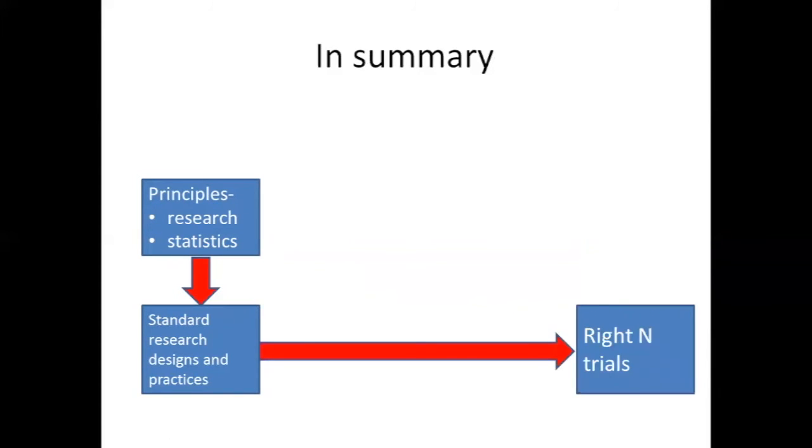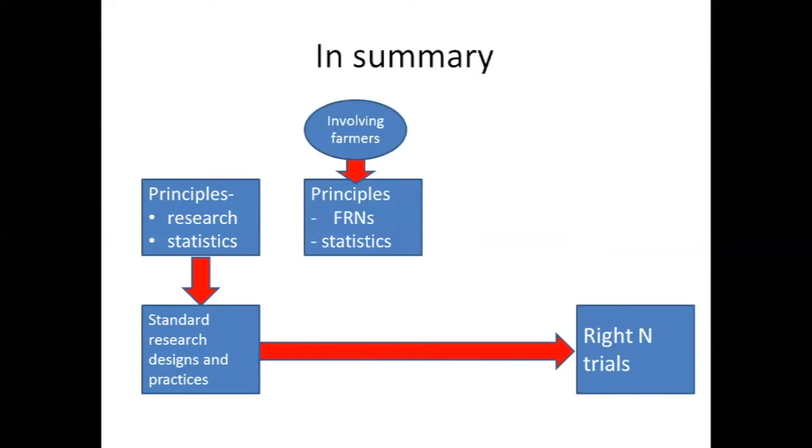Now we're trying to shift to these right-end trials, which are larger trials involving farmers. And what I've tried to show is that when we're involving farmers, then there are some further principles that we need to build on.